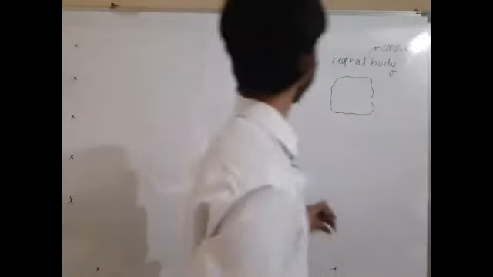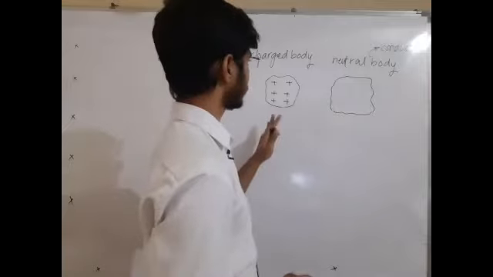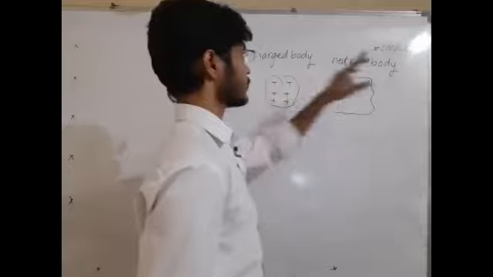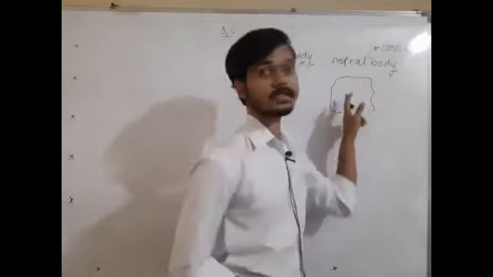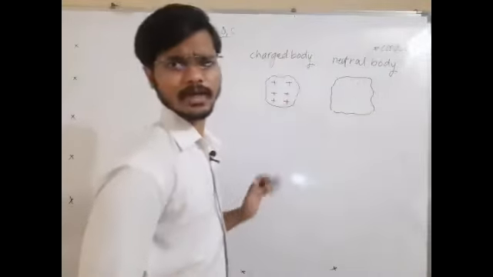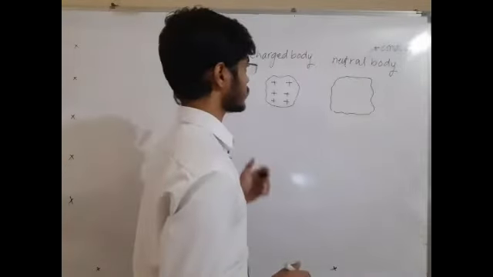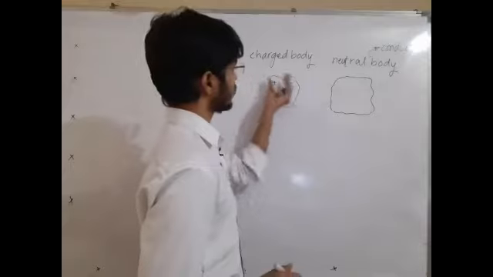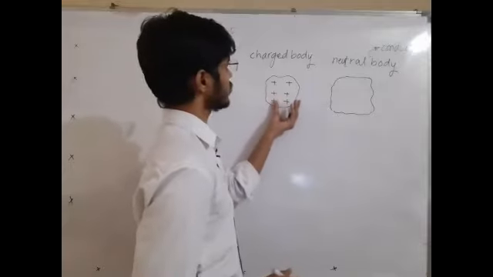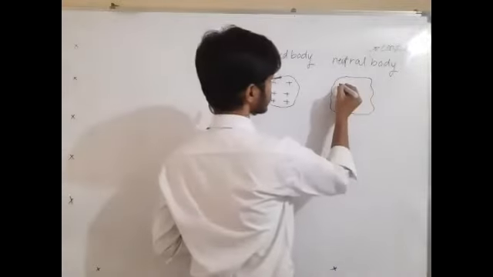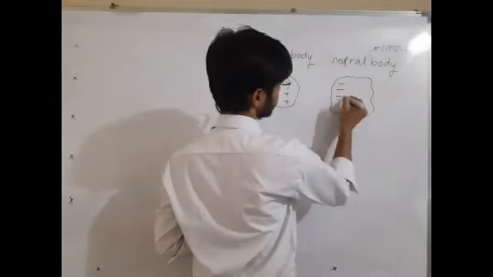See, a charged body induces charge in the neutral body. This is a conductor, and a conductor has free electrons in it. So when a positively charged body is brought nearer to the conductor, free electrons in the conductor are gathered in this region.